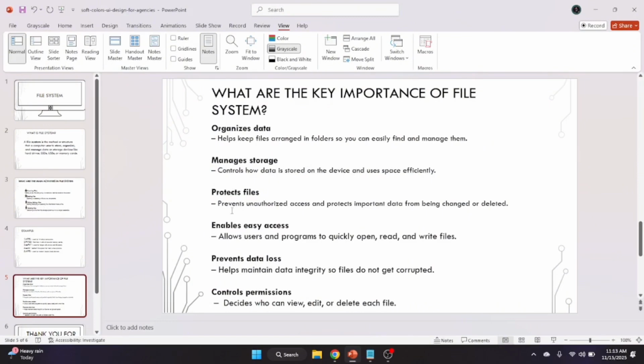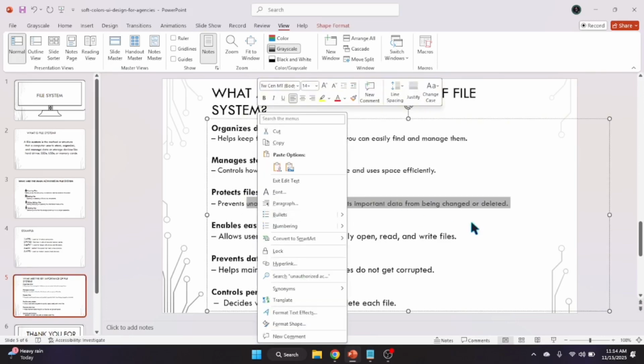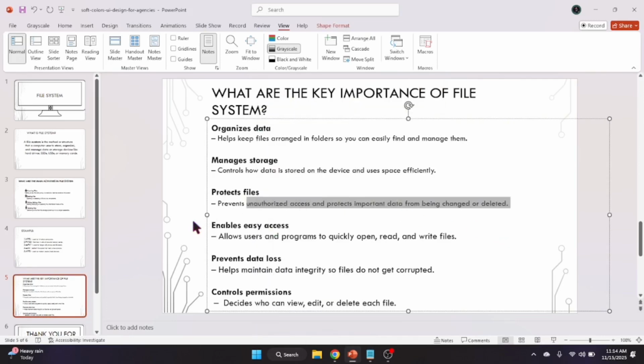Third is protect files, or prevent unauthorized access, and protects important data from being changed or deleted. So protect files is used to protect your files, guys. If there is any unauthorized access, protect files does its work. The fourth one is enable easy access, which allows users and programs to quickly open, read, and write files.